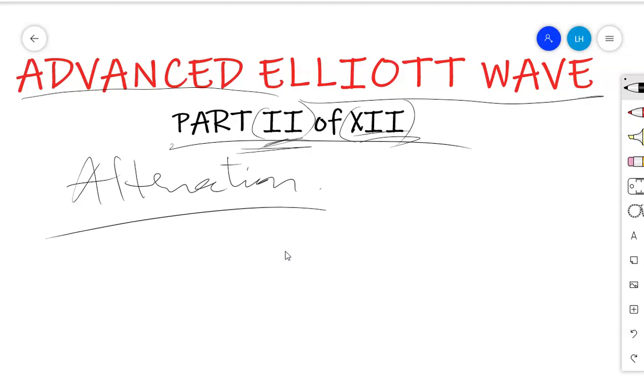It even covered other guidelines, so it was not just alternation by itself. Within alternation we covered the idea of extension. I don't expect any other lessons to be as long as this one. The remaining sessions are very short.